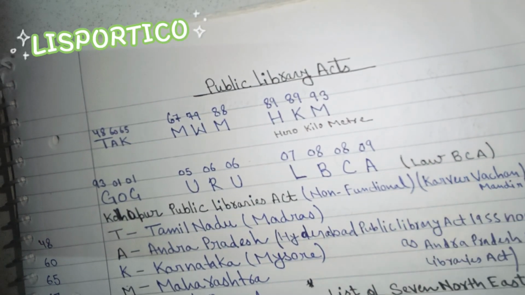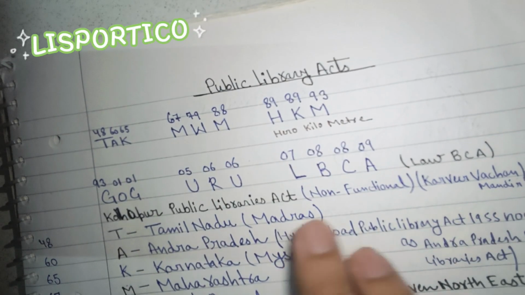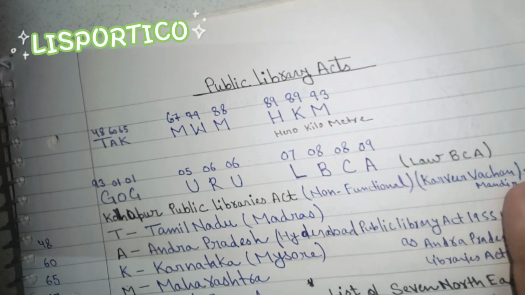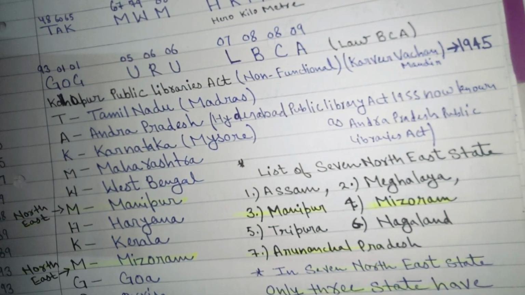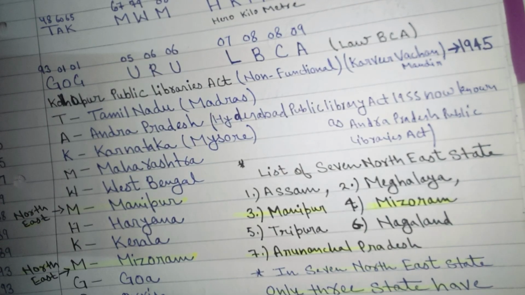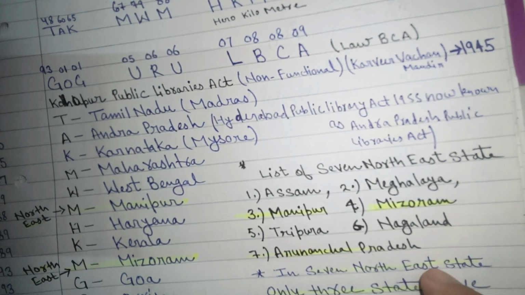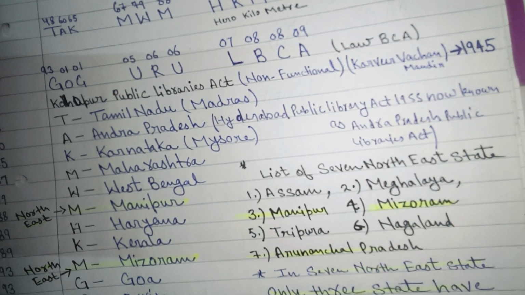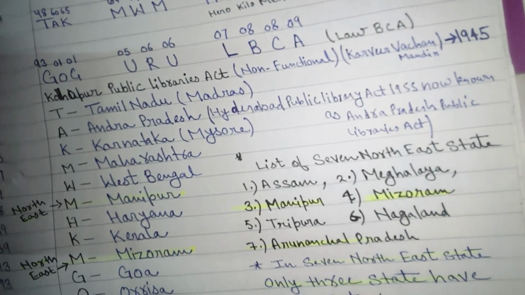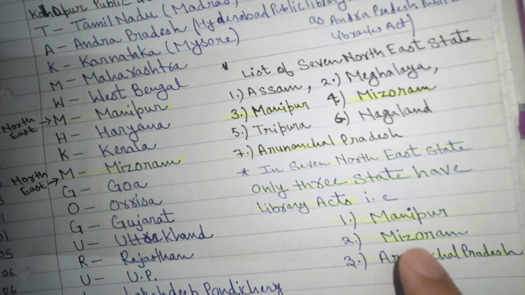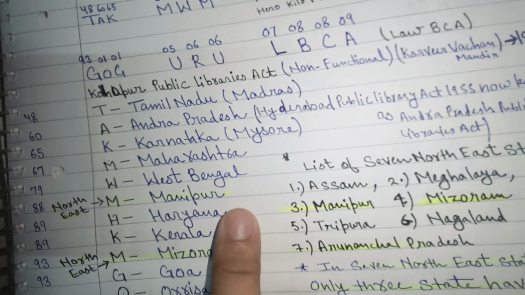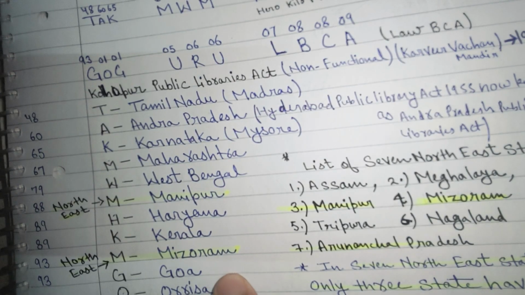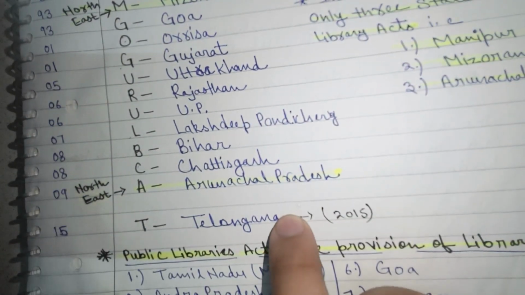We also learned about the non-functional Public Library Act, the Kolhapur Public Library Act, also known as Kar Veer Vachan Mandir, enacted in 1945. Then the list of 7 Northeast states: Assam, Meghalaya, Manipur, Mizoram, Tripura, Nagaland, Arunachal Pradesh. Only 3 of them have a Public Library Act: Manipur in 1988, Mizoram in 1993, and Arunachal Pradesh in 2009.